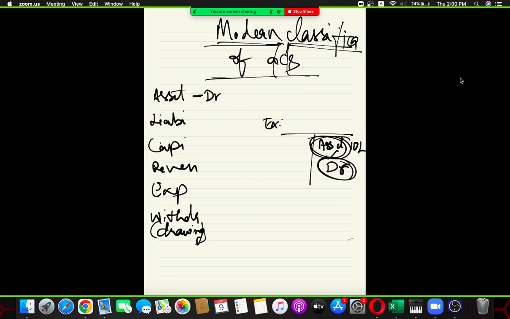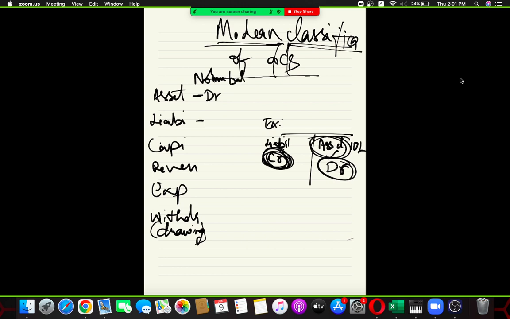Now, similarly, if a liability is provided in the balance sheet, what does it represent? It has a credit balance only. So, can I say the normal balance as per the modern classification of accounts for asset is debit.